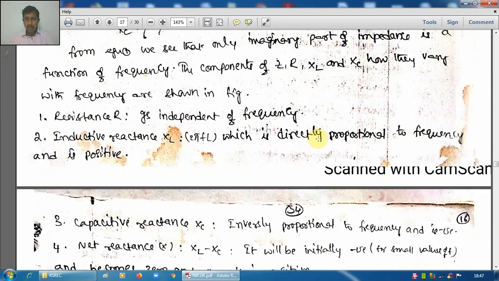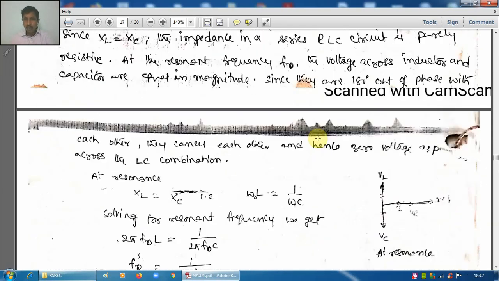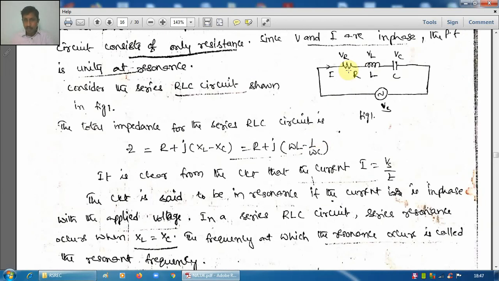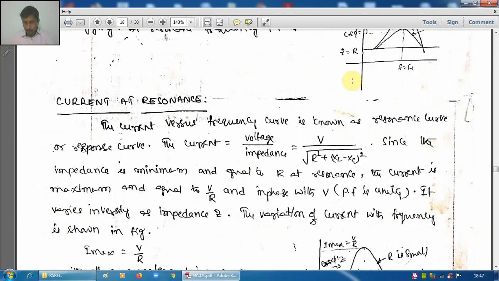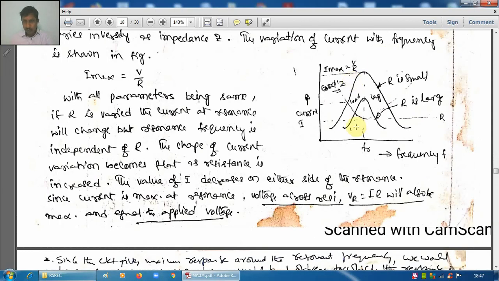In the circuit, for one value of R, that is the curve. If R is taken at some other value less than that, then the curve will be like this.